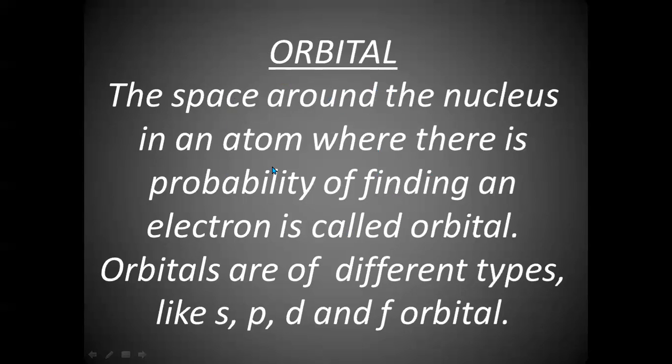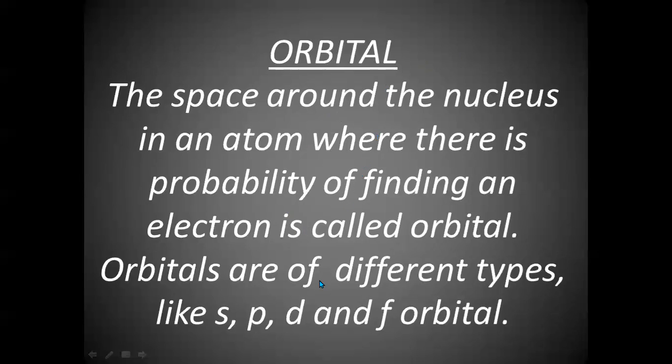According to Sommerfeld, there are elliptical orbits present in an atom around the nucleus in which electrons can revolve around the nucleus, as they do in Bohr's circular orbit.